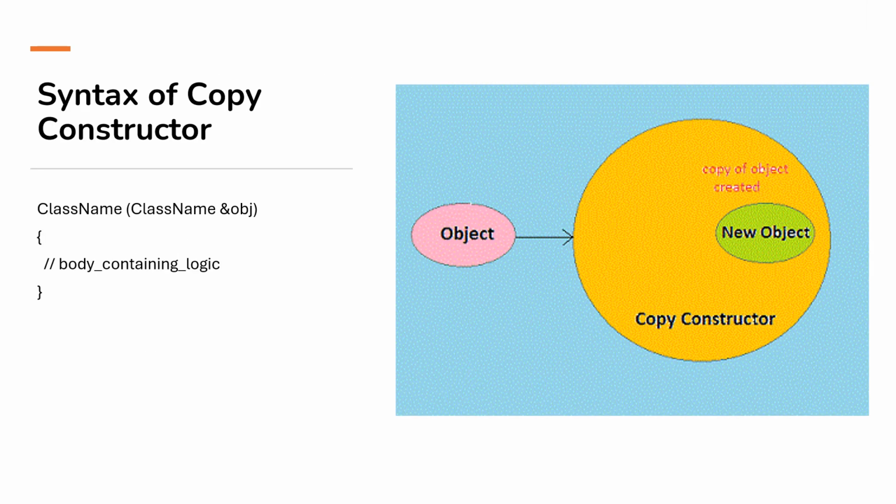So this is the syntax of the copy constructor: class name, and inside, class name ampersand object. Then the body of the constructor. So a copy of the object is what the copy constructor means. A new object is created inside.